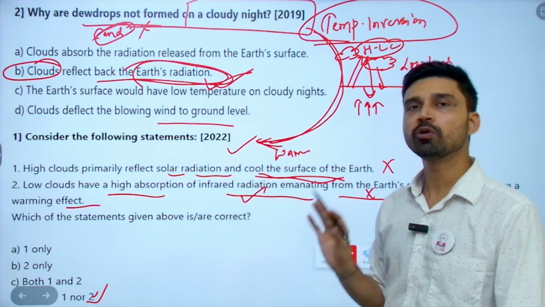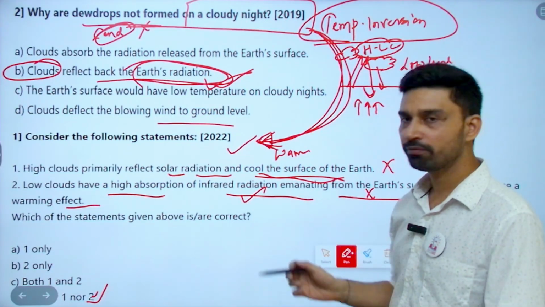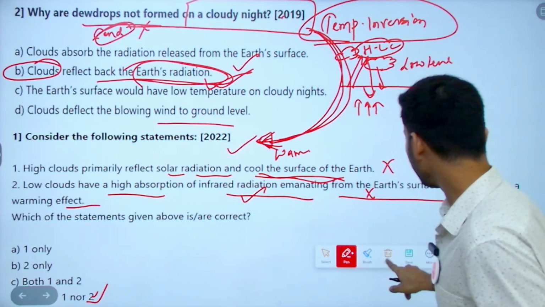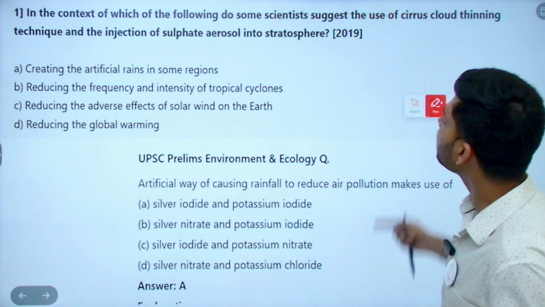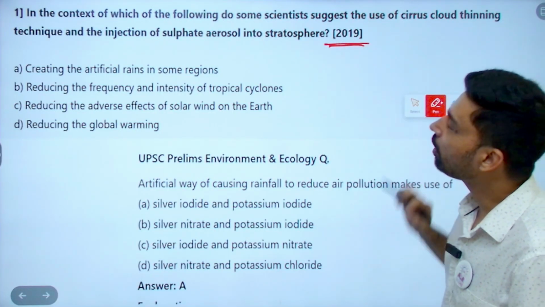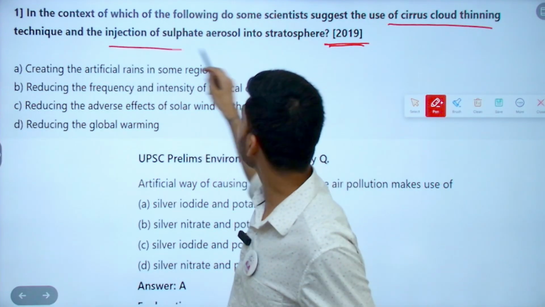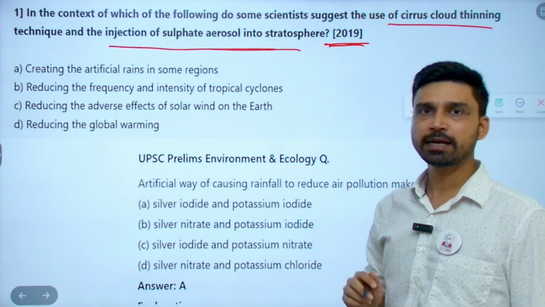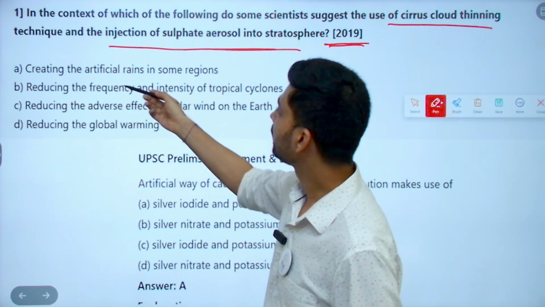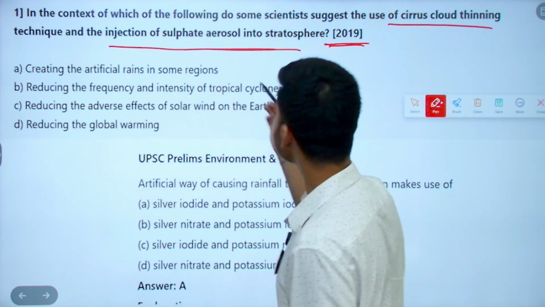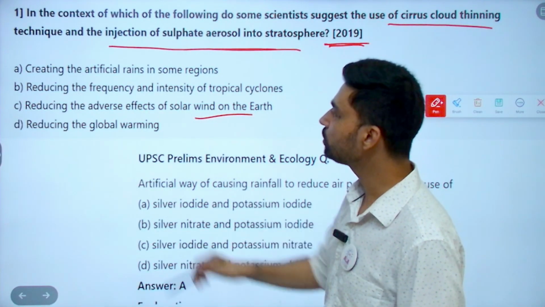But again, we do not have to focus on what the correct answer is here. We have to focus on understanding the concept, and which concept UPSC is preferring here. So you can see it is nothing but repetition of the concept asked in 2019. Then again, if you look at 2019, a similar question was asked. In the context of which of the following do some scientists suggest the use of cirrus cloud thinning technique and the injection of sulfate aerosol into the stratosphere? So here the options are creating artificial rain in some region, reducing the frequency and intensity of tropical cyclones, reducing the adverse effect of solar wind on the earth, reducing global warming.